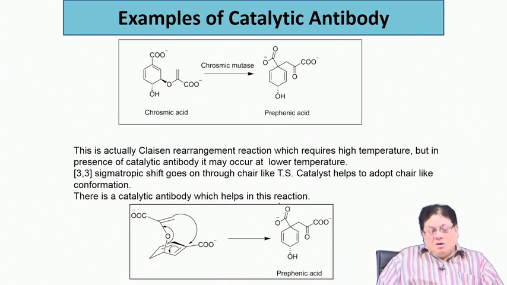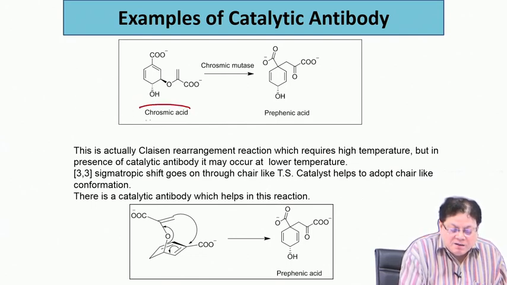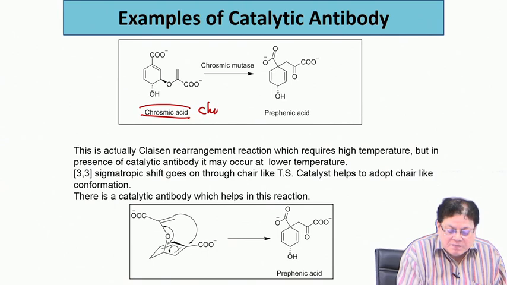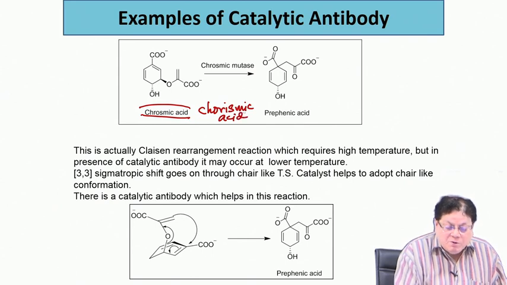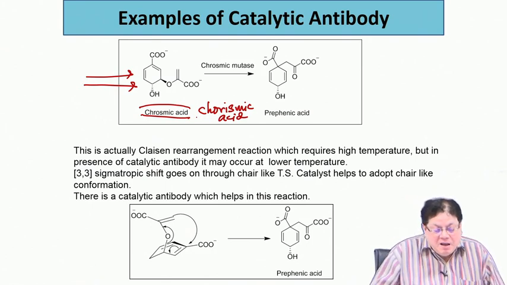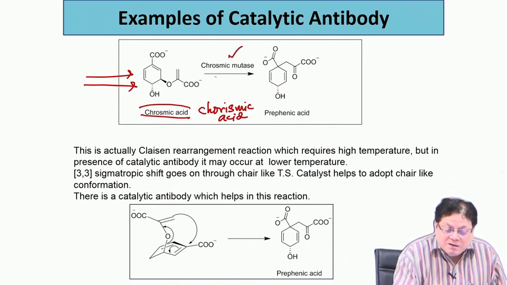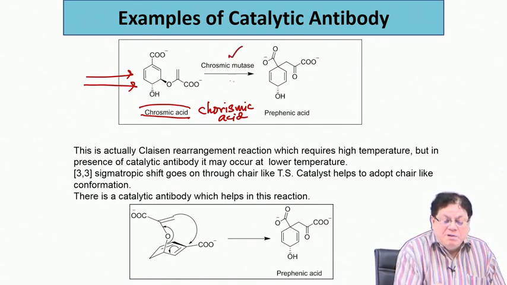Now, the biosynthesis of phenylalanine is a little complex, but we have taken only some intermediate steps. Now, this is a molecule which is called chorismic acid. Through some biosynthetic pathway this molecule is generated, and this chorismic acid is acted on by an enzyme called chorismate mutase.